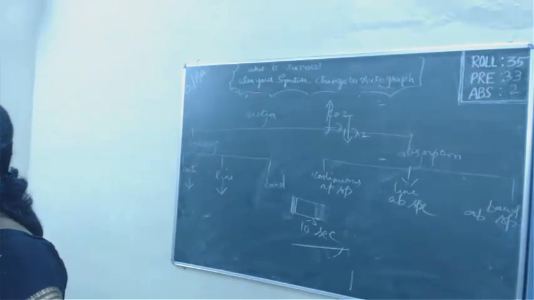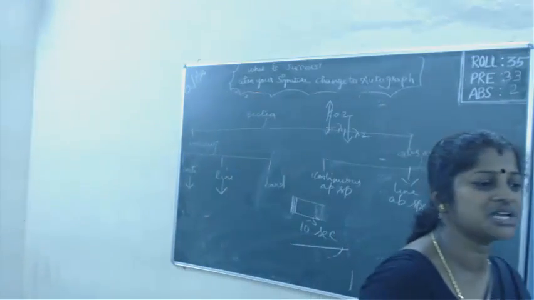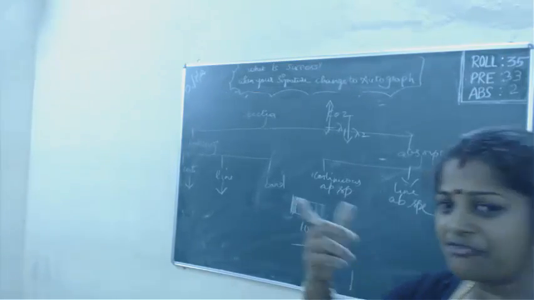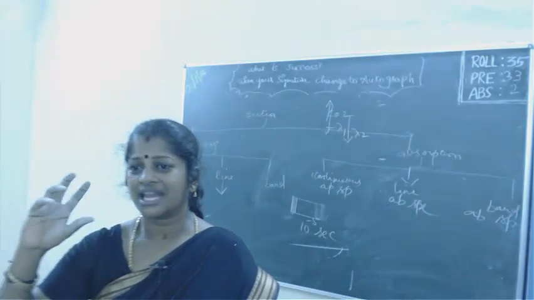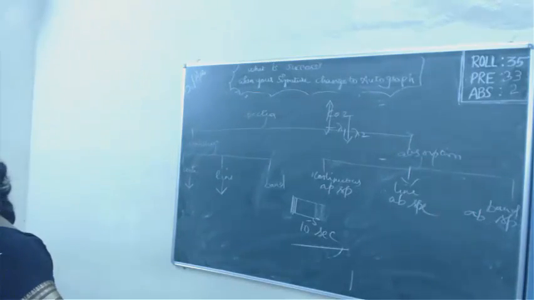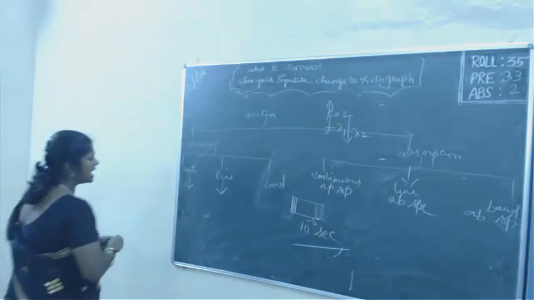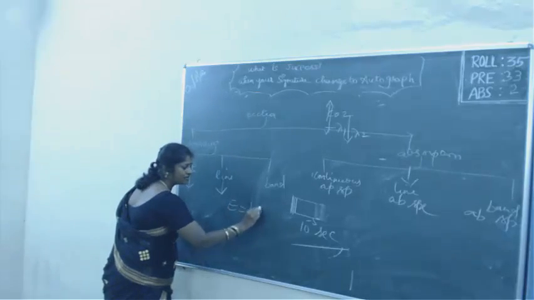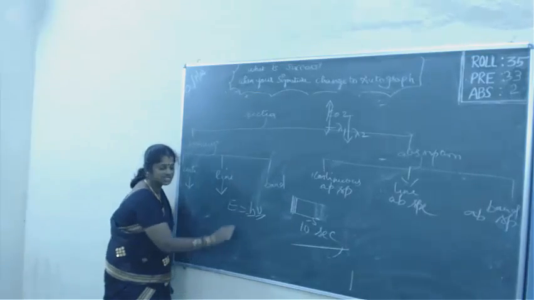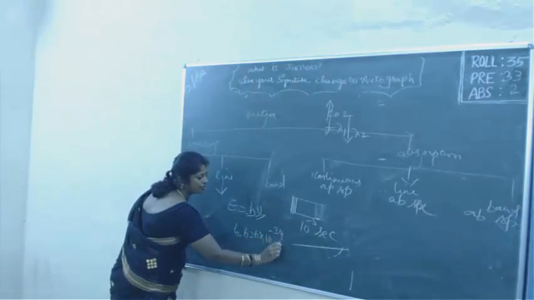So the fourth person, Planck, came and told that light has two natures, dual nature. One is wave nature, the other is particle nature. Right? Light is a form of energy, is it not? This energy is made up of packets of energy. These packets of energy are called quanta or photons. And each photon has an energy E equal to h nu, where nu is the frequency of the electromagnetic radiation, and h is Planck's constant, which takes the value 6.626 times 10 power minus 34 units.